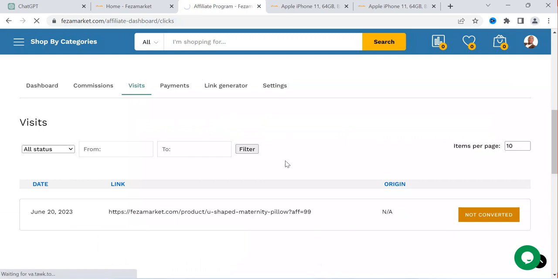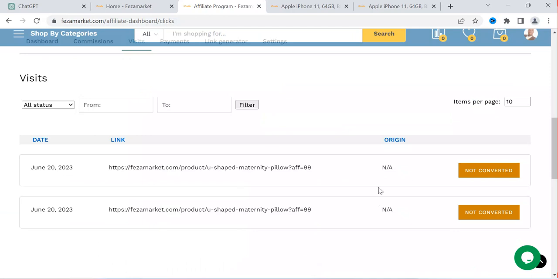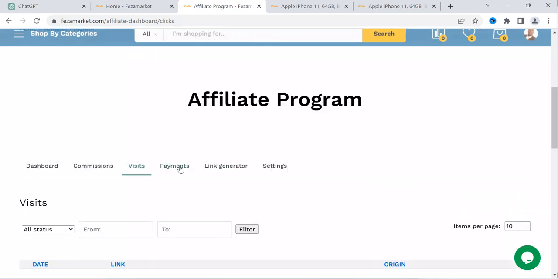Now I have to wait for this one to reload. Now you can see it is showing that 2 persons have visited this URL of my affiliate link, but not yet converted. But this means that they have visited your affiliate link. If they have purchased your product, you can find it here and make money by using this affiliate program.